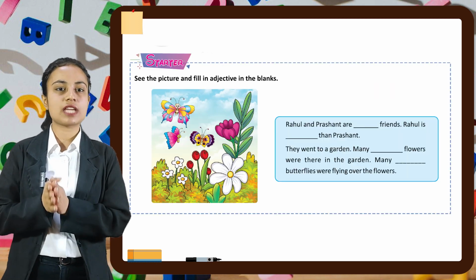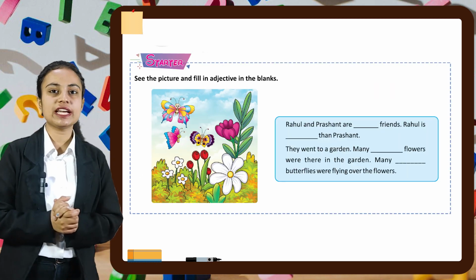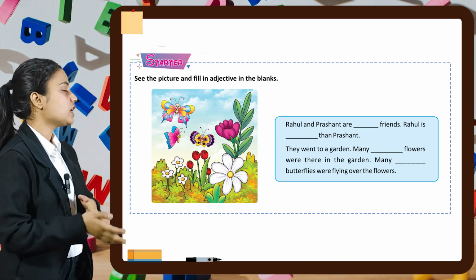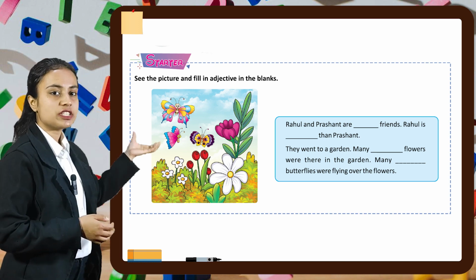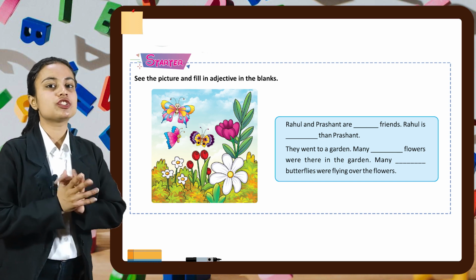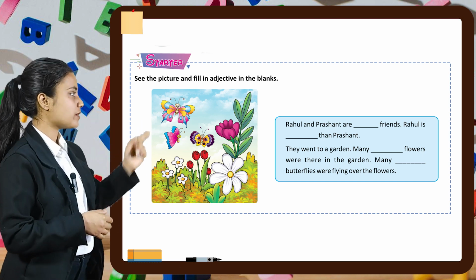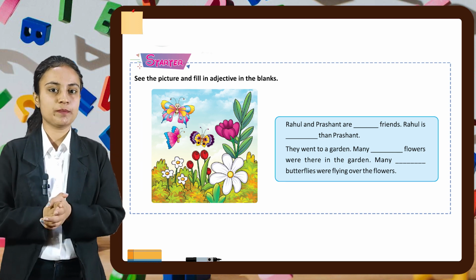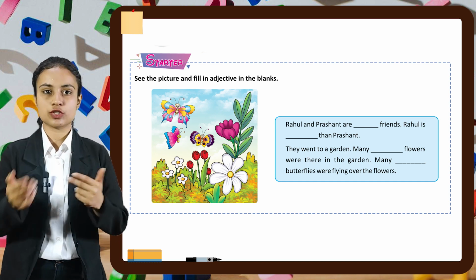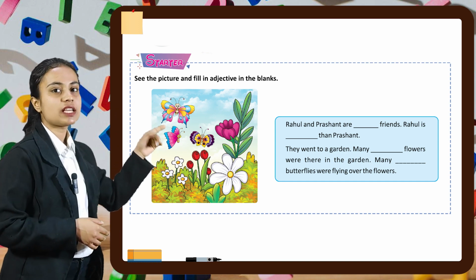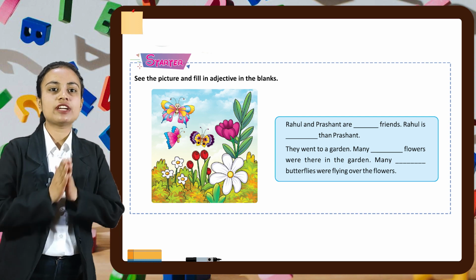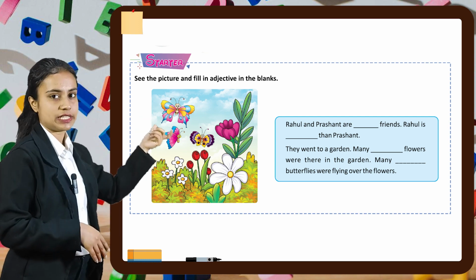So let's start with the starter part. See the picture and fill in the adjective in the blanks. So here a picture is given in which some butterflies and some flowers are there. So let's read the sentences one by one and we'll see what we can fill in it. So pick up your pens and we'll fill together. Rahul and Prashant are dash friends. We can write Rahul and Prashant are good friends.